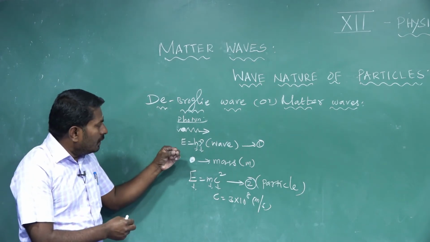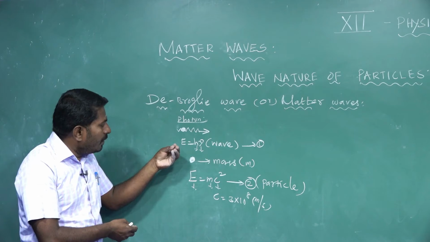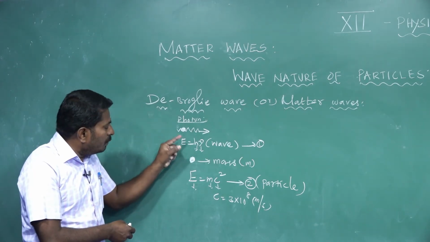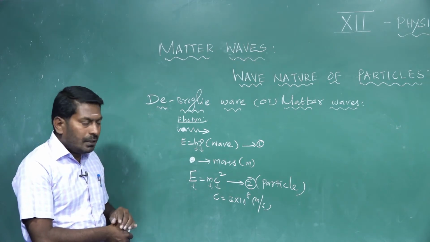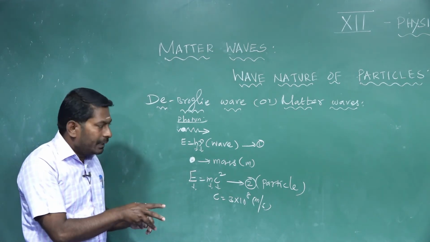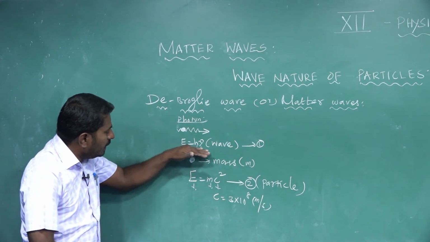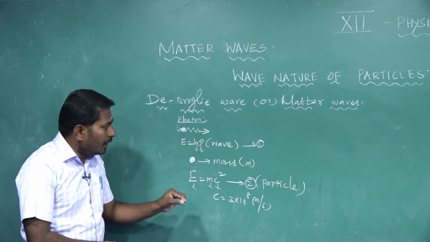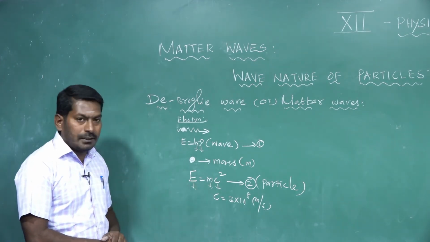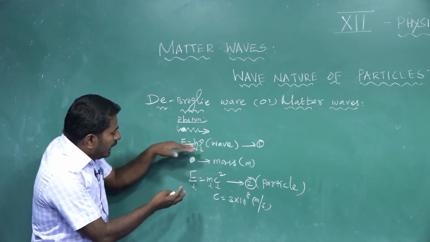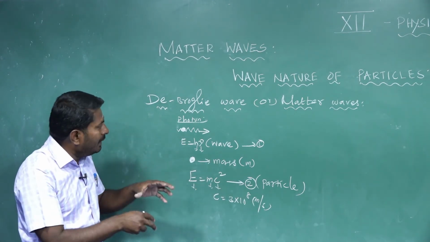Consider radiation, which contains many photons. Let me assume only one photon. For a photon in motion, each photon has an energy E equal to h nu. That radiation should behave with wave-like properties. As the wave nature of radiation, the energy of each photon is E equal to h nu. The same photon, treated as a particle, has energy E equal to mc square. So the wave equation and the particle equation of the photon are equated by de Broglie.